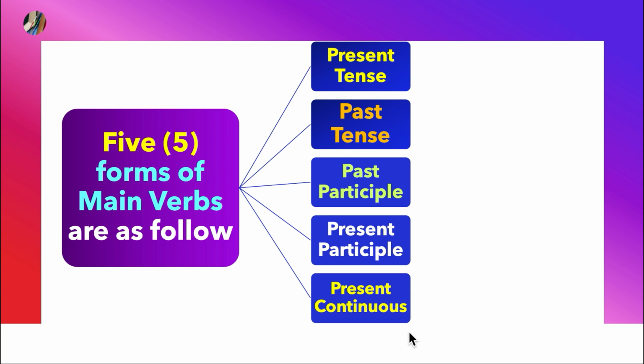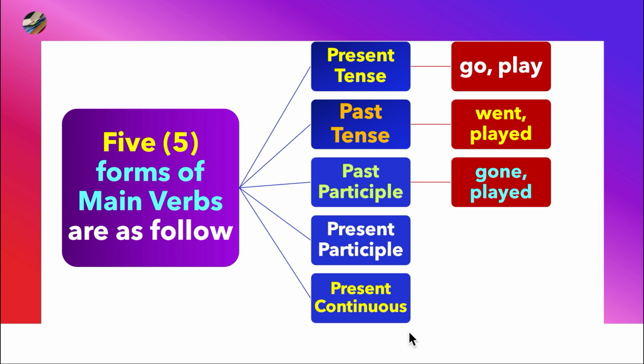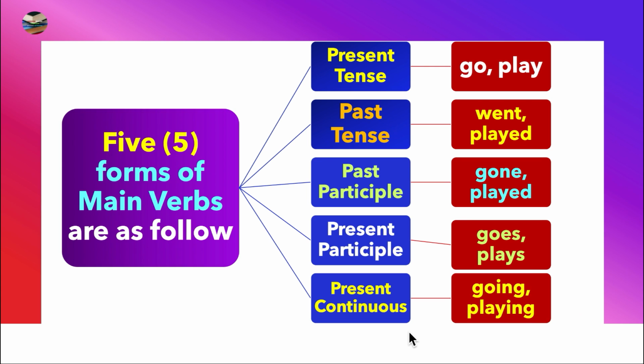And what are their examples? In the present form, we can have go, play. Past: went, played. And past participle form: gone, played. Present participle in third person, we have goes, plays, and present continuous, we know, going, playing, and so on.